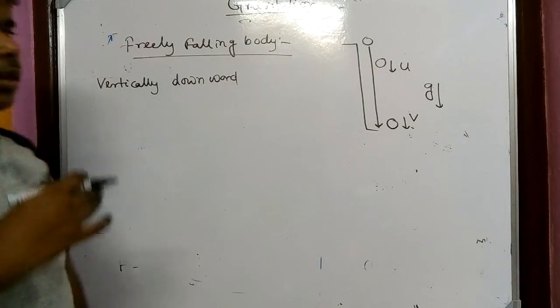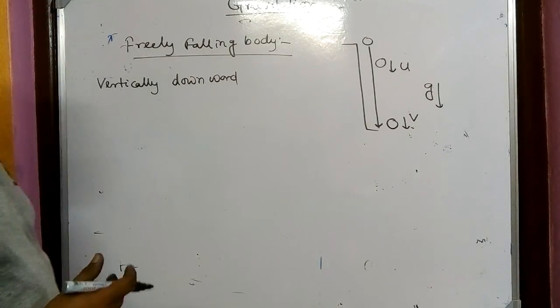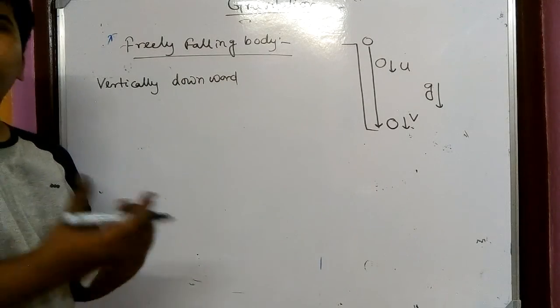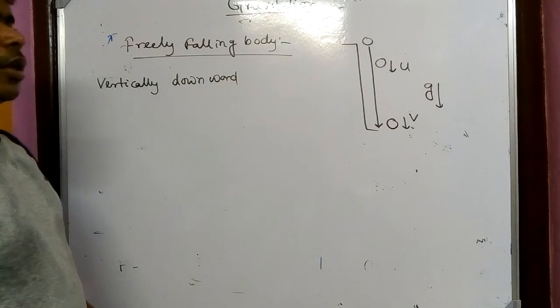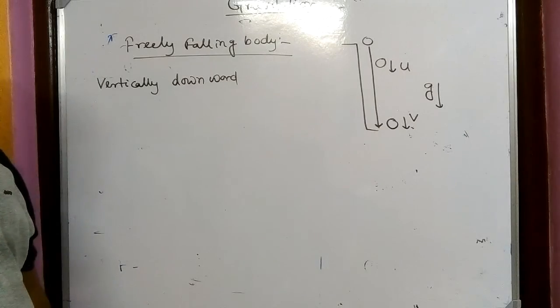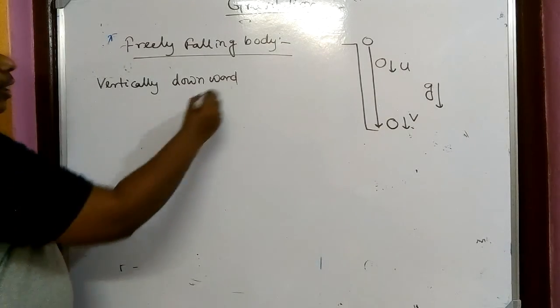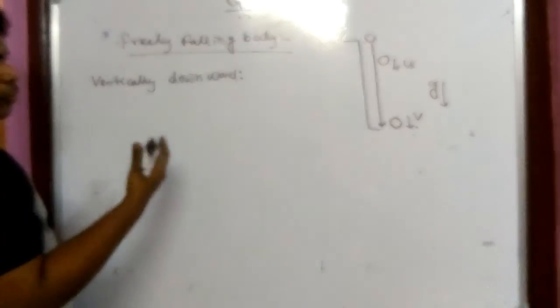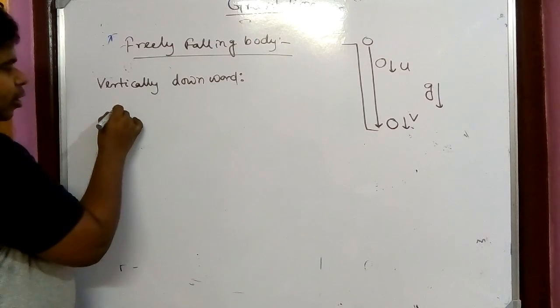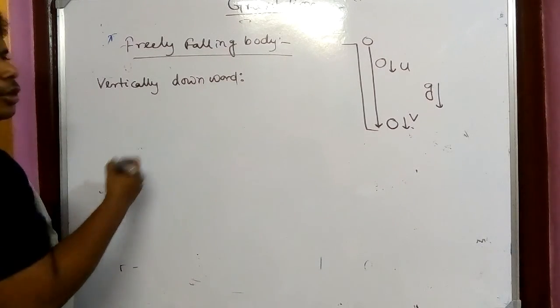We have seen that gravitational acceleration is coming due to what? Due to the force of gravity. So it is also acting downward. So for vertically downward motion of a falling body, we have to use three equations.